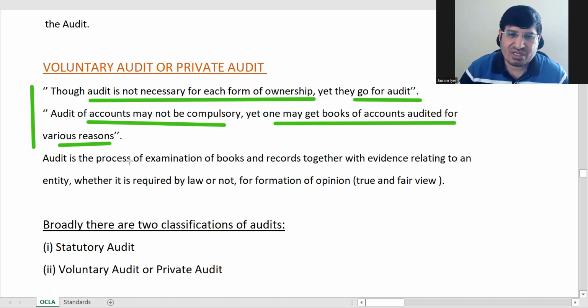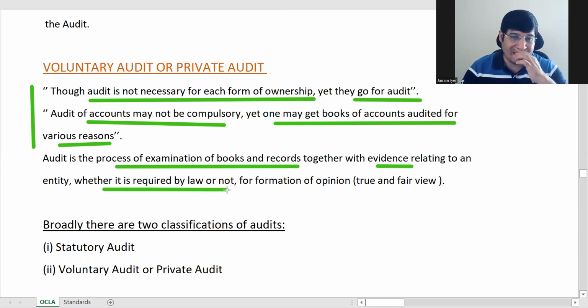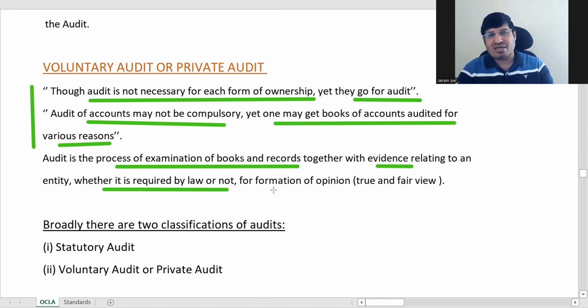Right? So audit is a process of examination of books and records. We'll examine books with what evidence, like vouchers and all, whether it is required by law or not. So when you define auditing, it's not whether it is required by law or not. Auditing can be done. And why? What is the final result?